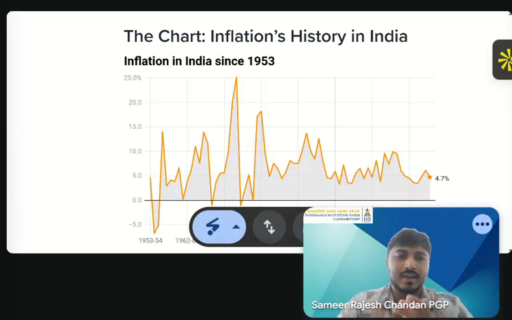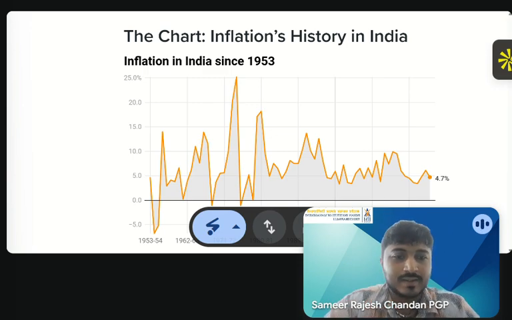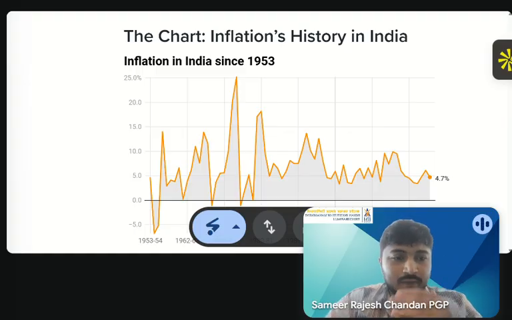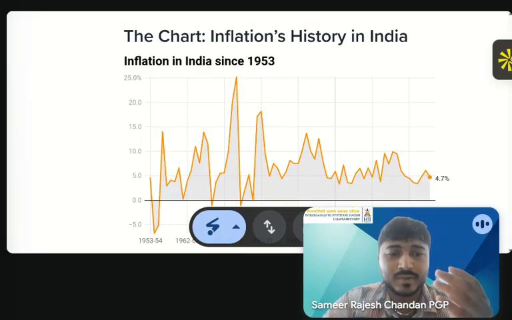What this basically means is that if 10 items cost rupees 100 today, after 10 years the same items might cost rupees 200, which reduces the purchasing power of money, right? So let us start with this chart, which shows the inflation history of India. From this chart, we can clearly see that over the years the inflation has been particularly volatile. While it was around 5% in 1953, around the 1970s it was 25%, right?